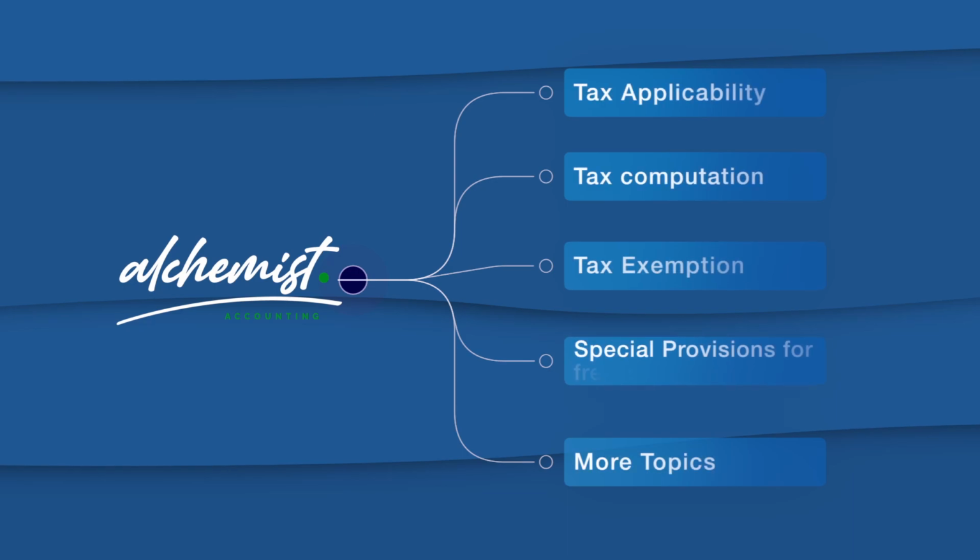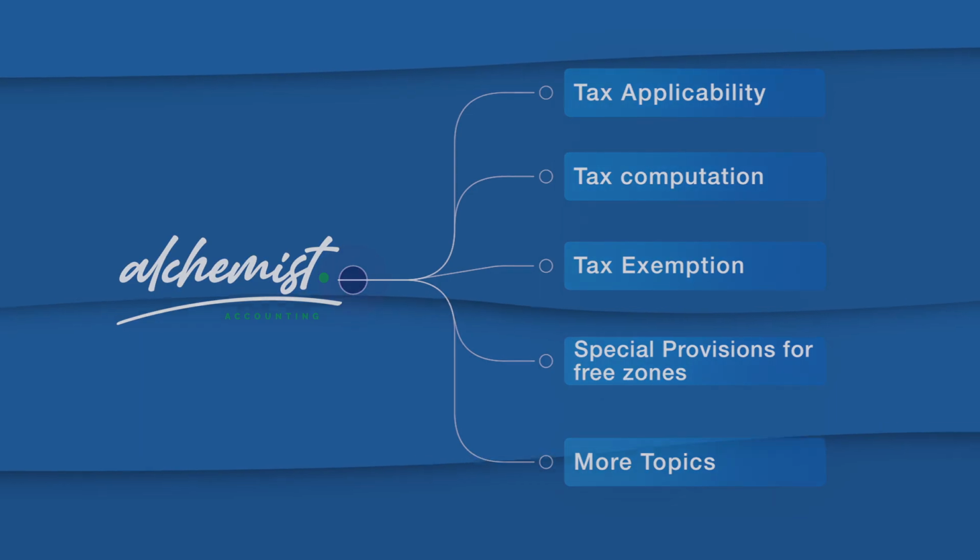At Alchemist Accounting, we understand that this is a complex and daunting topic for many businesses. And that's why we have created this video series which gives you clear and precise information on corporate tax in the UAE. In this series, we are going to cover various topics related to corporate tax, including its applicability, tax computation, tax exemption, special provisions related to free zones and more. Our aim is to make this topic as simple and understandable as possible so that you can focus on running your business.